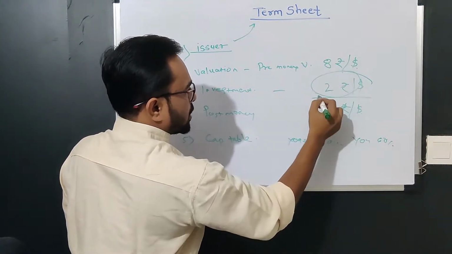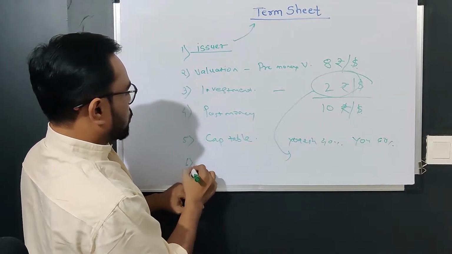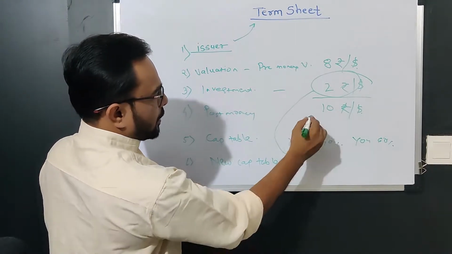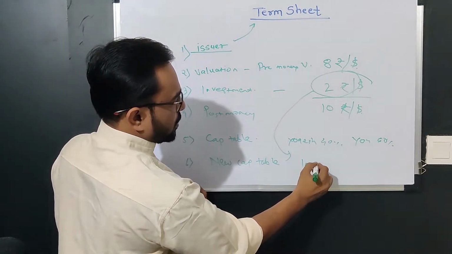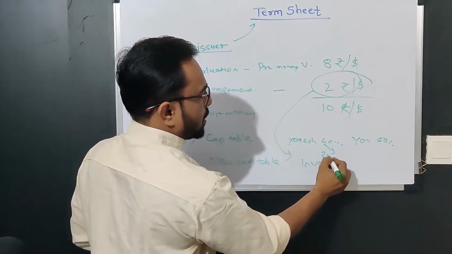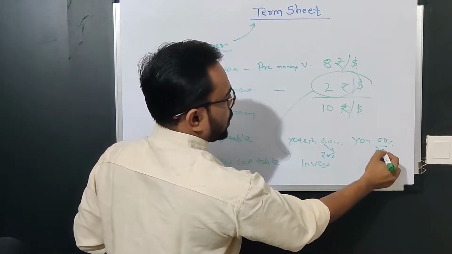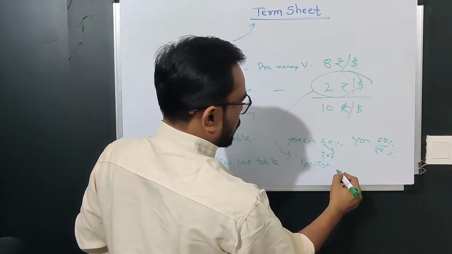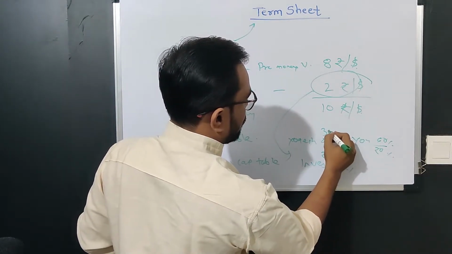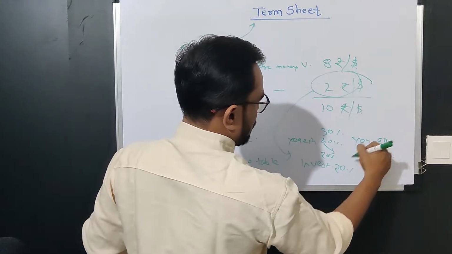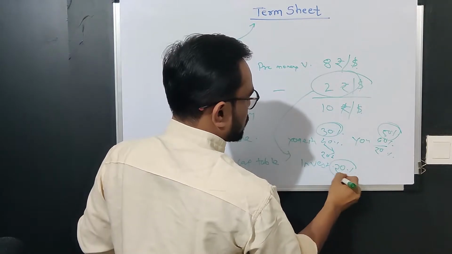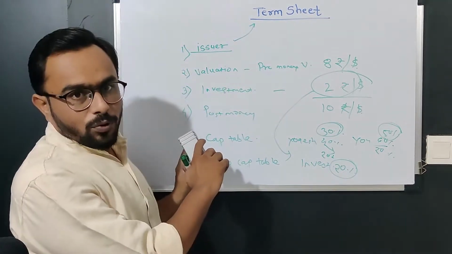Now this investor is coming in, so there would be a new cap table with a third person, the investor. In this case, my shares would get diluted by 20%, and your shares would get diluted by 20%. Let's say the investor is 20%, I am 30%, you would be 50%. This is just a calculation, so this would be the new cap table. I hope you got this.